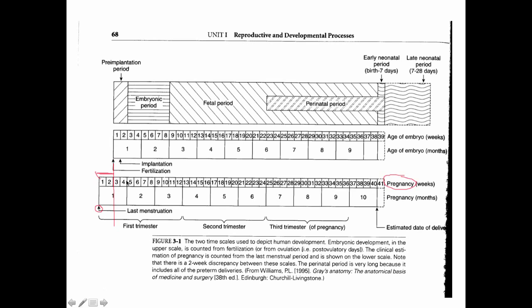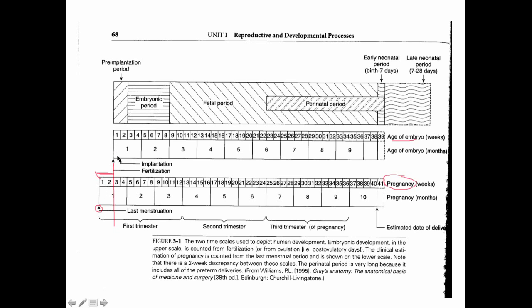So what you'll always find is that there are two terms that are often used interchangeably, but they're not the same: the weeks of gestation, which has to do with the age of the embryo, and the weeks of pregnancy, which includes 2 weeks before the embryo develops. So embryonic age and pregnancy time have a difference of 2 weeks.